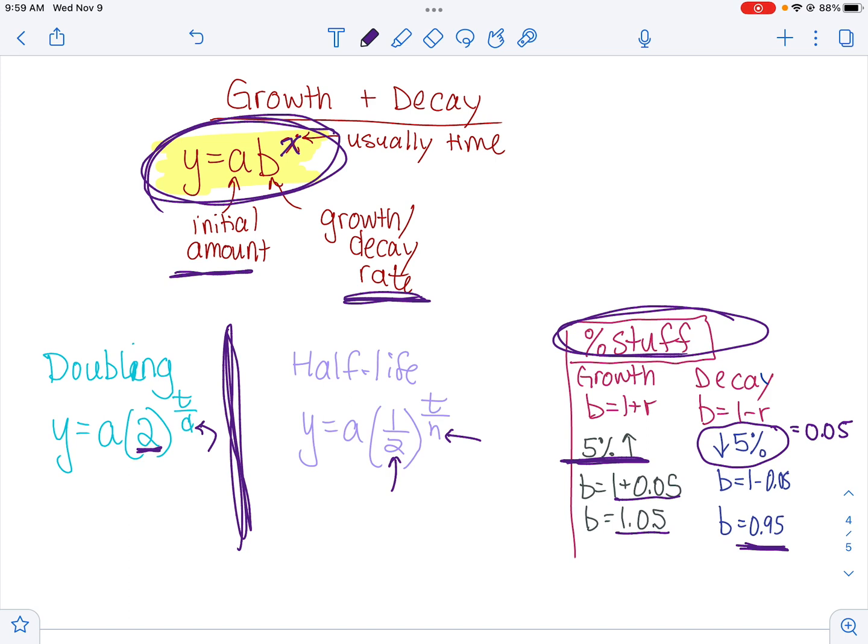So that's how that works. This slide here should be able to get you through any growth and decay question, I think. I hope. And then just pay attention to what they're asking for. Are they looking for the initial amount? Maybe you know this value, but you don't know this value. So just pay attention to what they're looking for. And that's it.